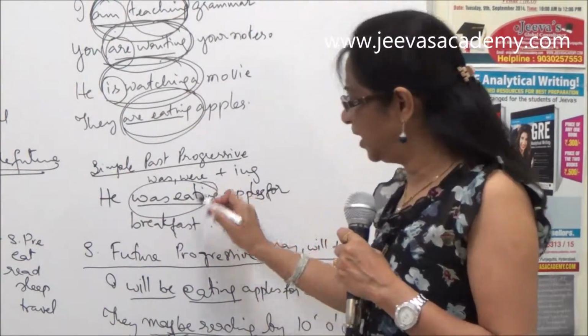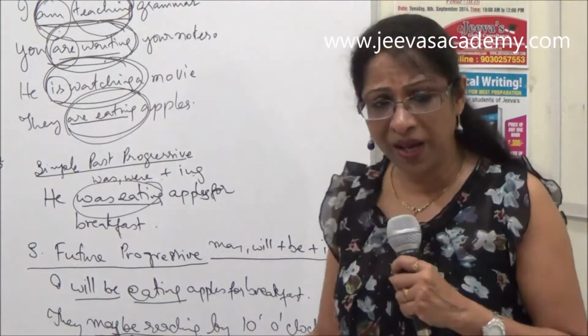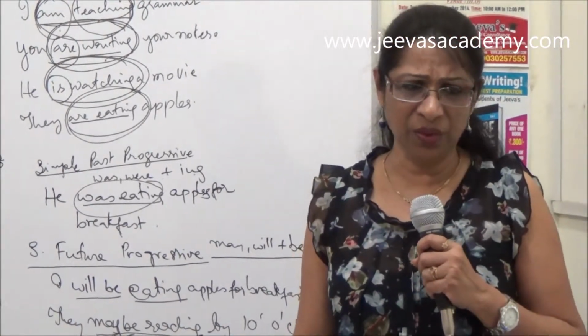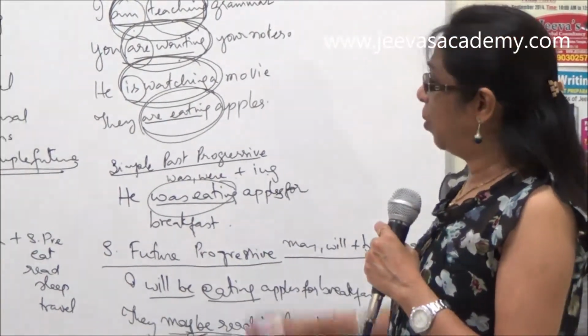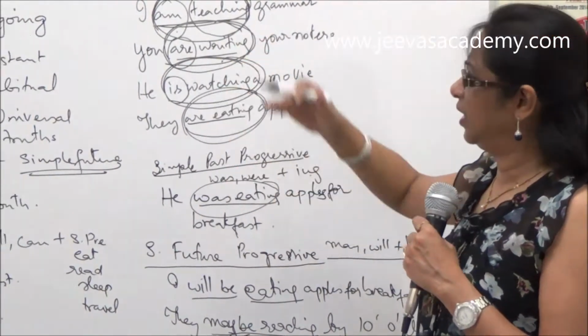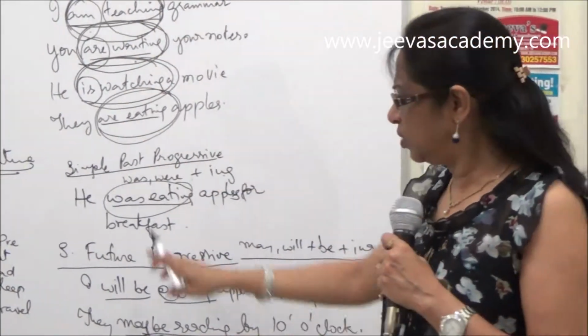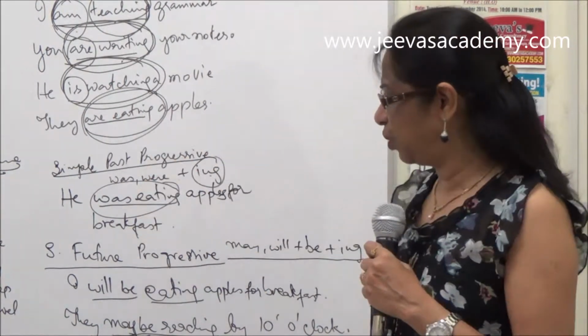Was eating. Were, let's say, playing. So they were playing cricket last evening. I don't know why they are wasting their time. So were playing or were eating, was watching, were writing. So this is what we use in the past progressive. So was, were plus the present participle form.